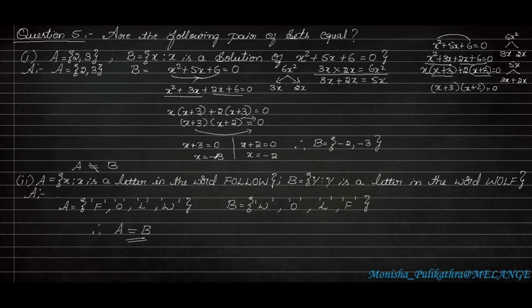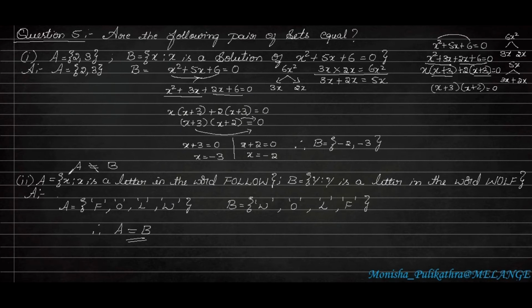Okay. So after getting this, we have to individually equate it to 0. So x plus 3 equal to 0 and x plus 2 equal to 0. When I shift this plus 3 to this side, it will become minus 3, and when I shift this plus 2 to this side, it will become minus 2. So what is the value for b here? The value for b is minus 2 and minus 3. But in set A, it has positive plus 2 and plus 3, but in B it is minus 2 minus 3, which is entirely different. Therefore, we have to write set A is not equal to set B. Okay, I hope you understood this.